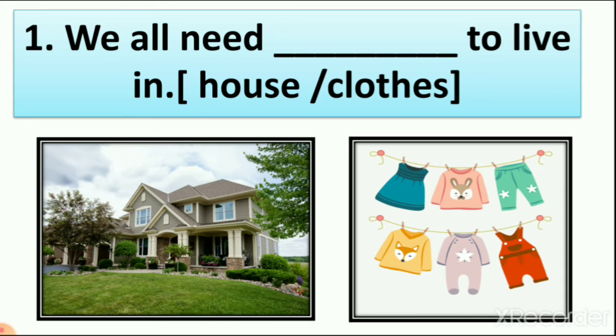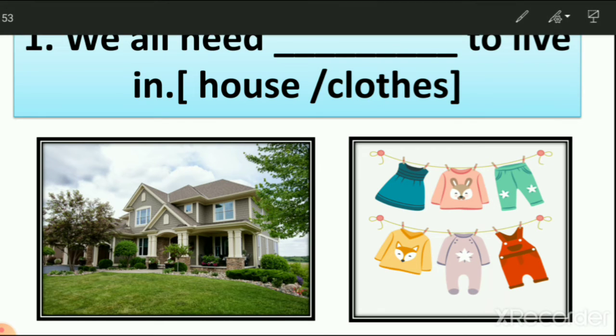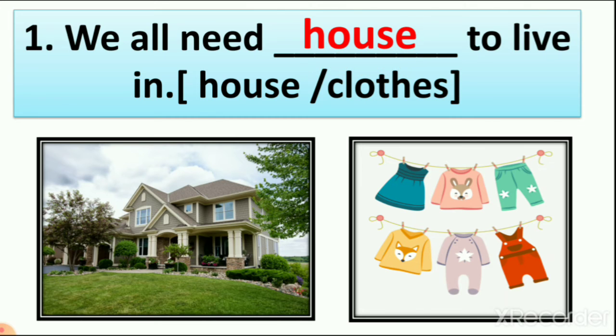Both of these things keep us safe from heat, rain, cold and wind. But here you can see two pictures, clothes and house, right? So where are we living, in a house or in clothes? What do we need to live in? House or clothes? Yes, house. So I write here the right answer, house, which we already did in the previous lecture. So we all need a house to live in. I circle the house because it is the right answer.